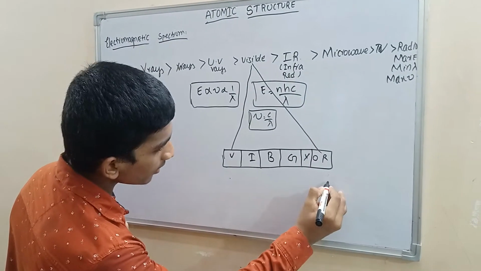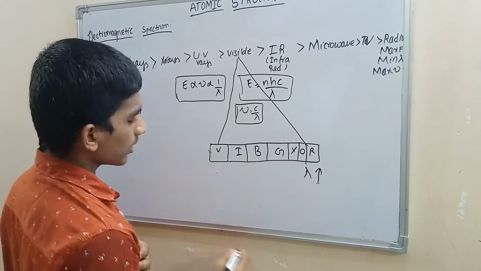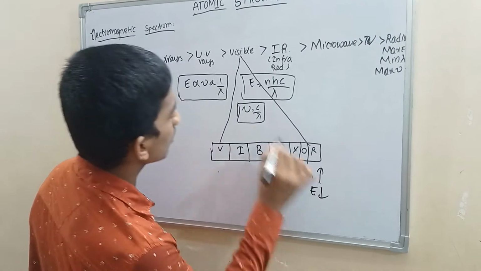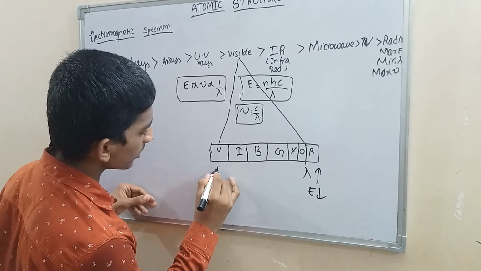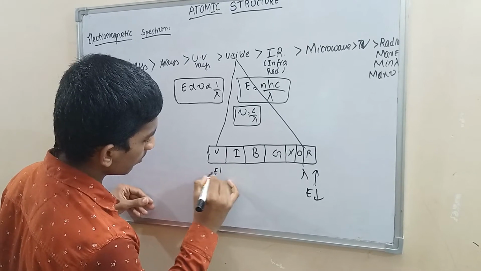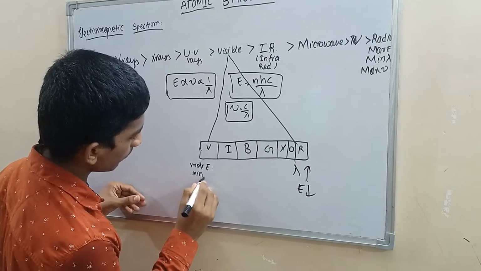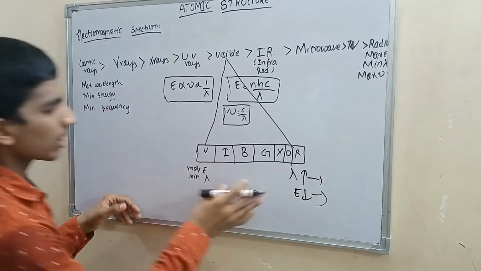Going forward, the wavelength increases. Wavelength increasing means energy decreases. They are inversely proportional here. This end has more energy and minimum wavelength. Going forward, this is the condition.